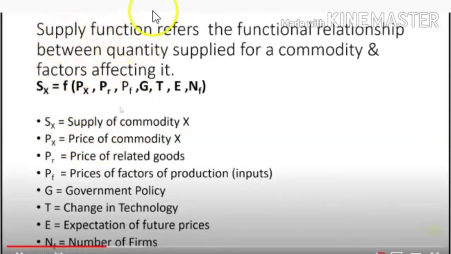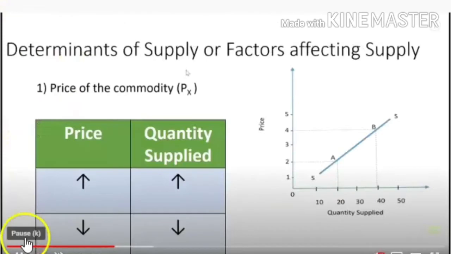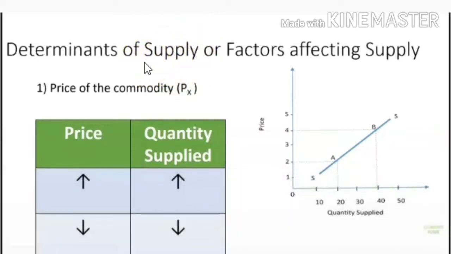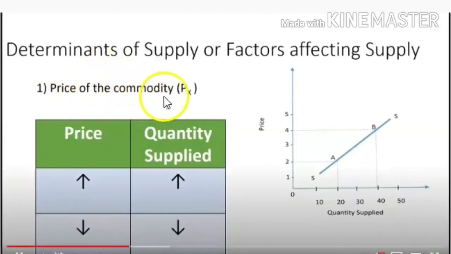So the supply function refers to the functional relationship between quantity supplied of a commodity and factors affecting it. Earlier we studied the determinants of demand. Here we are going to study the determinants affecting supply. That's price. If the price of the commodity is increasing, the quantity supplied will be increasing, and if price is decreasing, the quantity supplied will be decreasing.